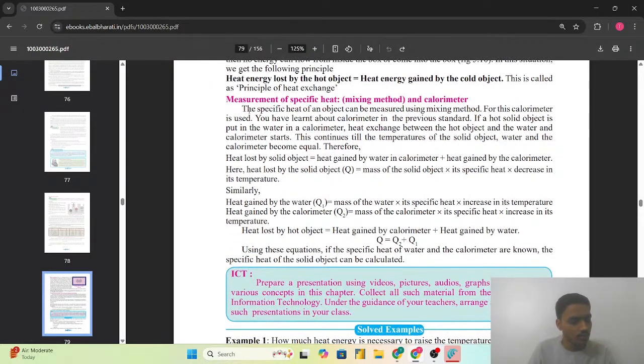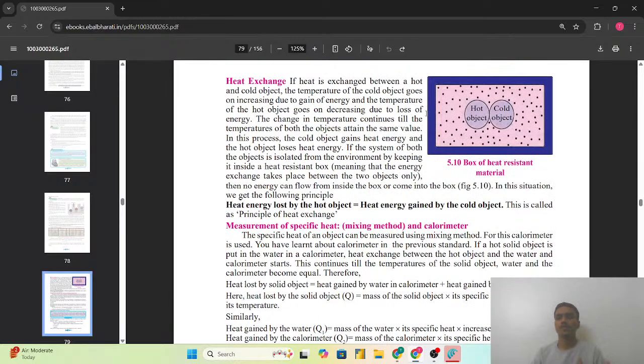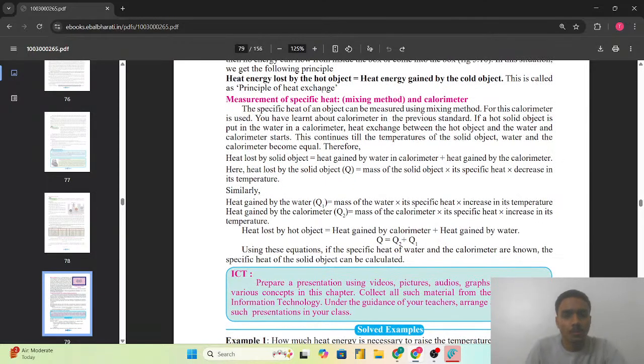So next we are having the topic that is the measurement of specific heat, mixing method and calorimeter. So calorimeter क्या है? That is only the heat resistant box which is having one stirrer attached and one open lid. So we can place the object, and the calorimeter is a copper material vessel which is present there.